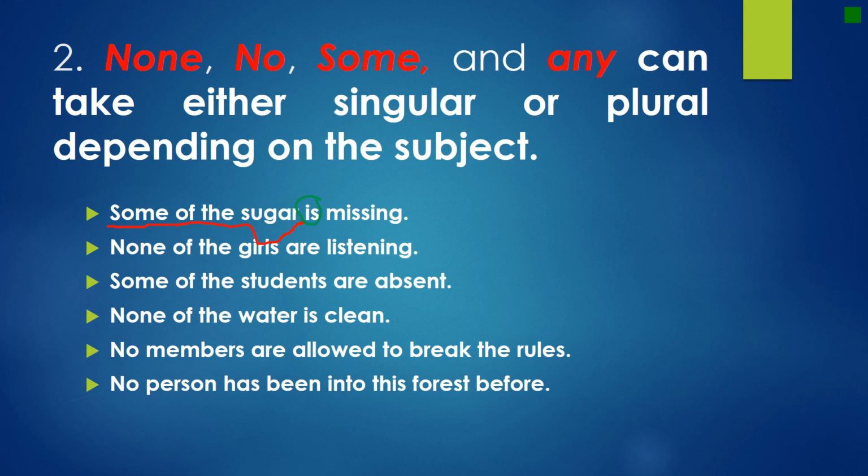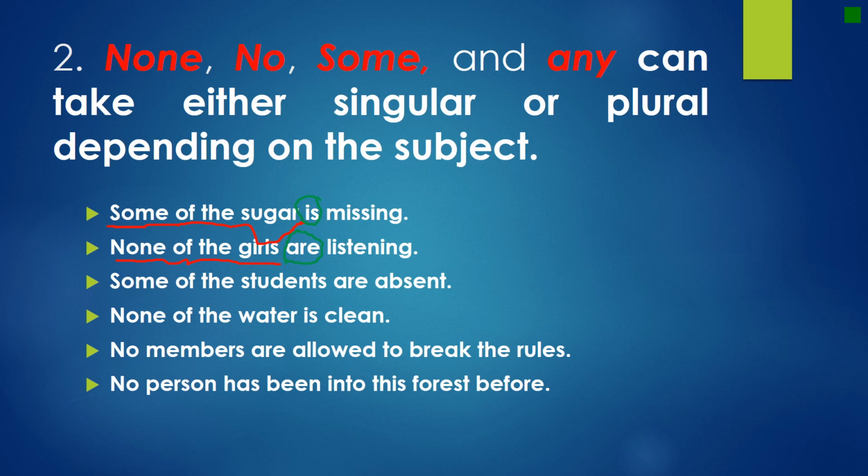Okay, let's take a look at the second sentence with none. None of the girls. Girls is plural, therefore none of a plural is plural, so it took the verb are. We need to study those very well, guys.